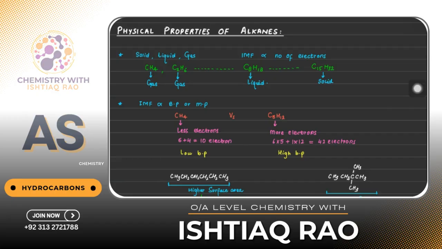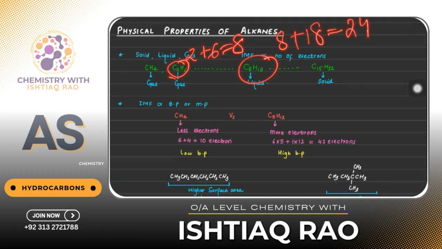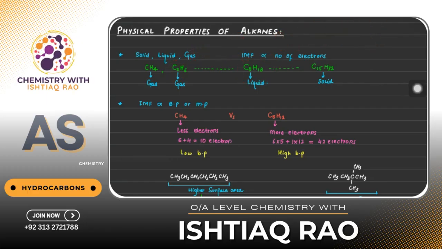If you can see, methane has 5 atoms, 1 carbon and 4 hydrogens. Then ethane has 2 plus 6, 8 atoms in total. This is going to be octane, 8 plus 18, 26 atoms. So when the total number of atoms increases, the total number of electrons increases.